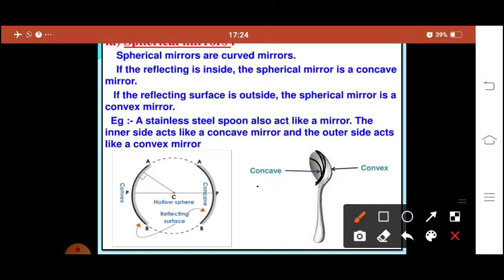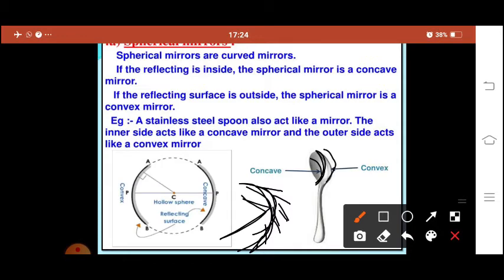Why is it called concave? It is like this. This side is already covered and reflection will happen from this side. So this is called concave. It looks like a cave. So in a concave mirror, the reflecting surface is inside.